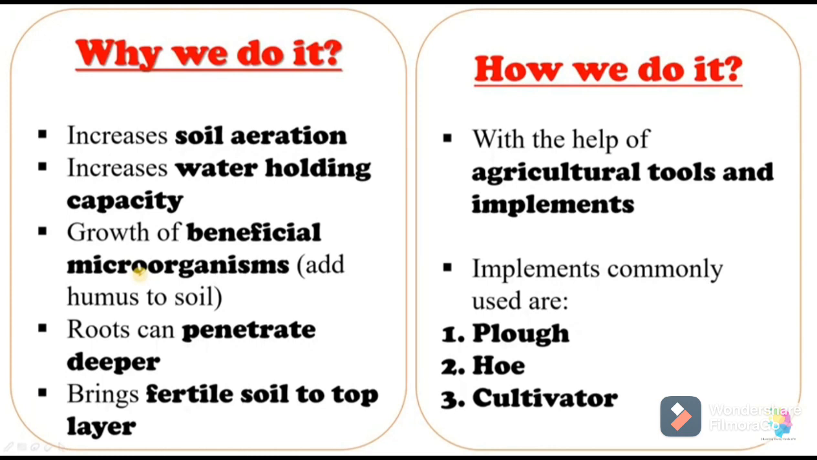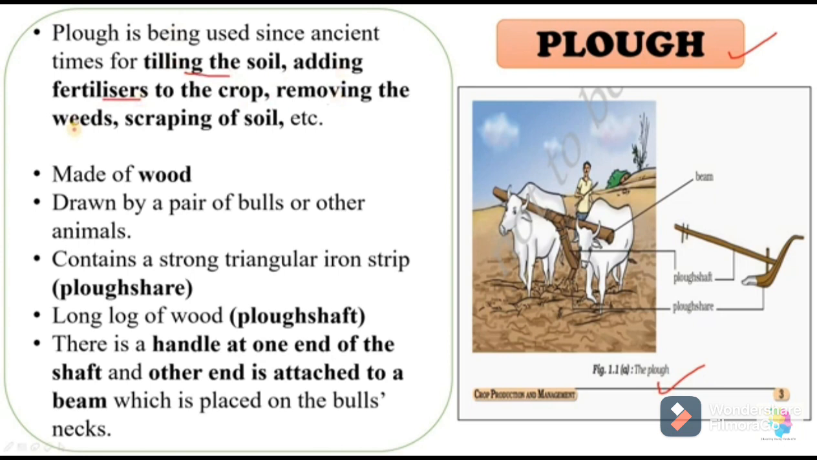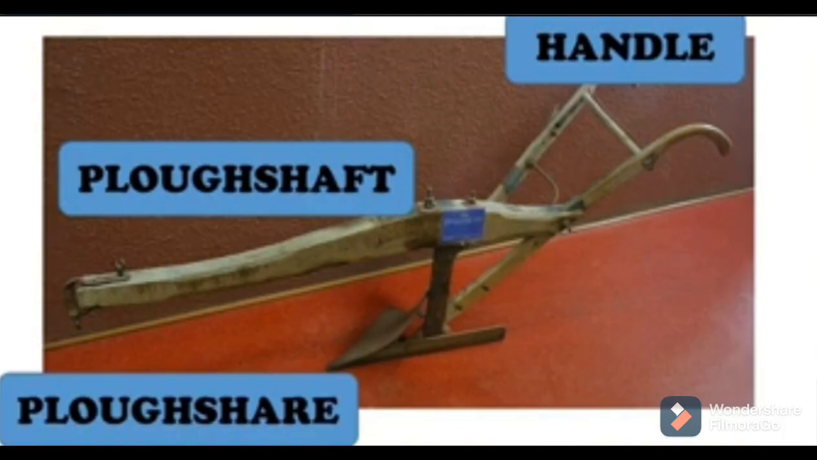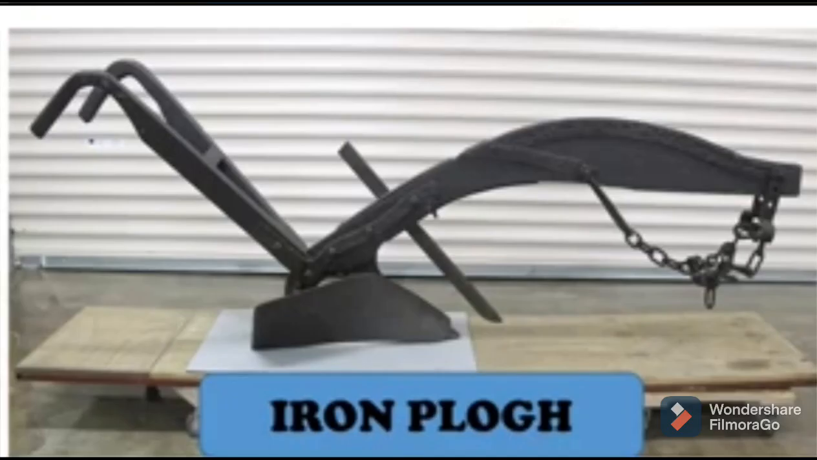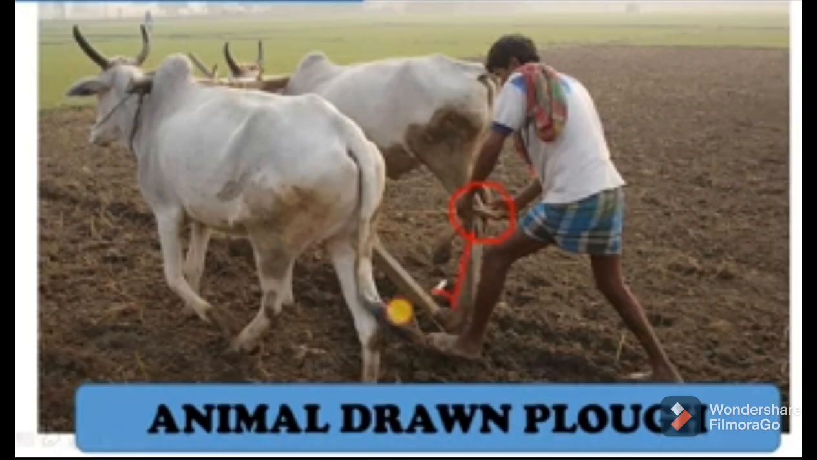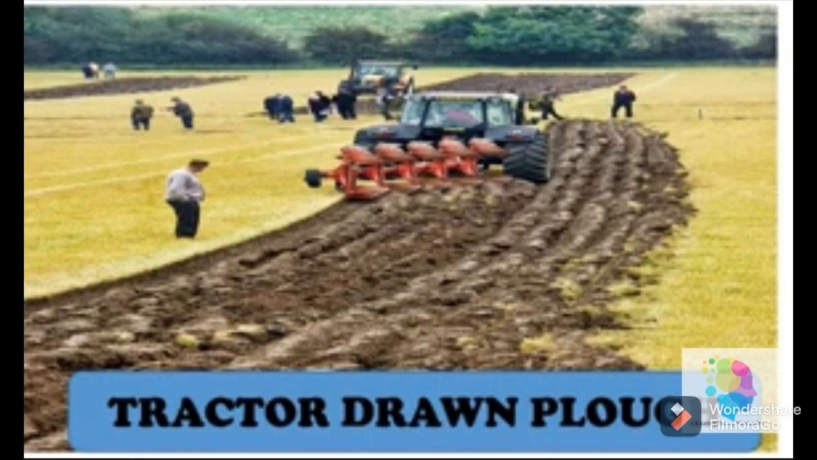So how can we do it? With the help of agricultural tools and implements. Implements commonly used are plough, hoe, and cultivator. So you can see what is a plough. Plough has been used since ancient times for tilling the soil, adding fertilizers to the crops, removing the weeds, scraping of soil, etc. You can see in the picture, this plough consists of a handle, plough shaft, and plough share. Then iron ploughs are also there. This ploughing is done with the help of animals also. Tractor drawn plough is there, you can see in the picture.